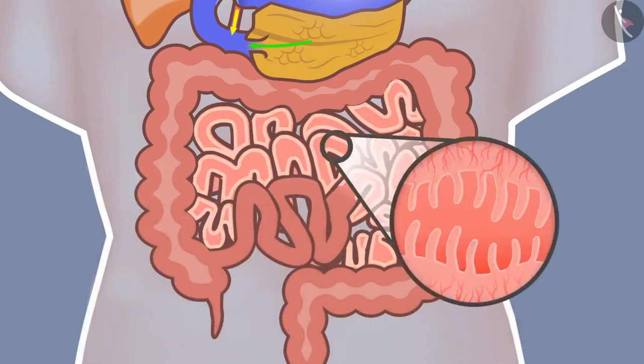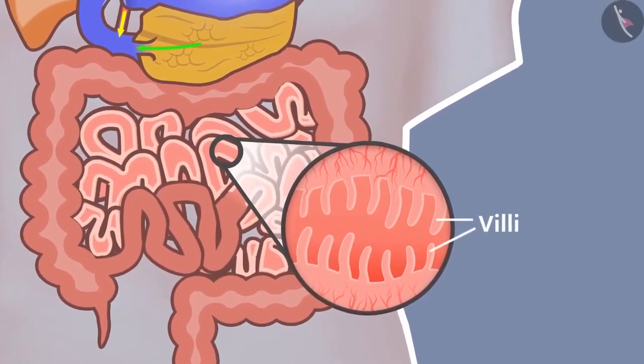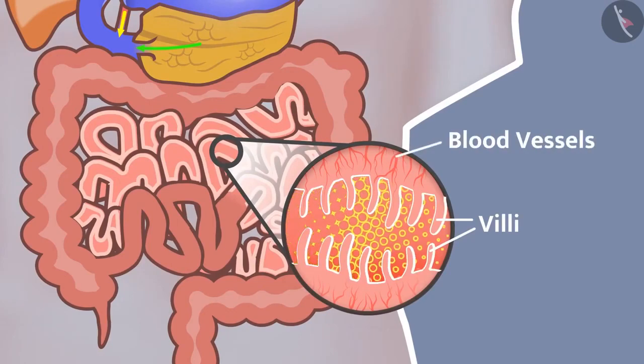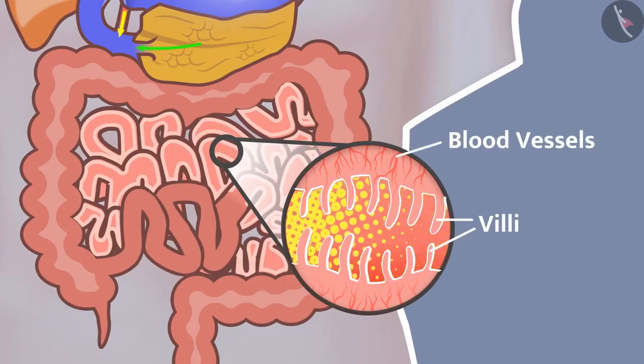The inner lining of small intestine has numerous finger-like projections called villi. These villi increase the surface area of absorption. In villi, there are abundant blood vessels. It absorbs food and carries the food to each cell of the body.